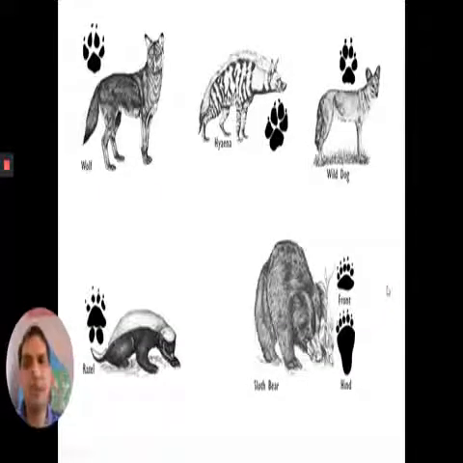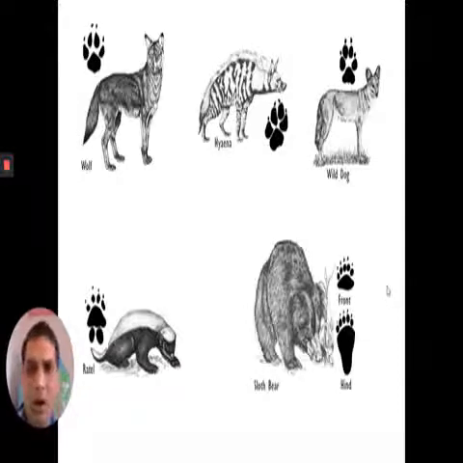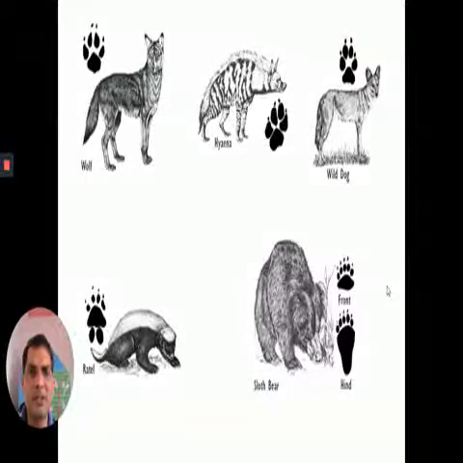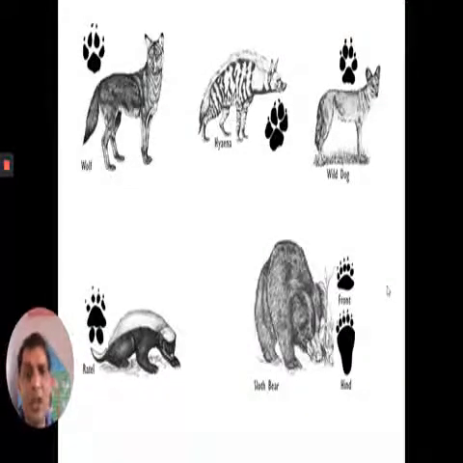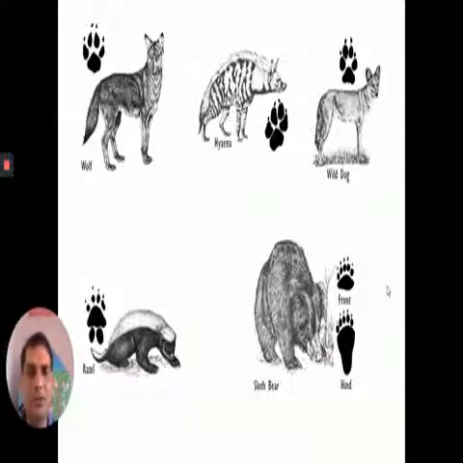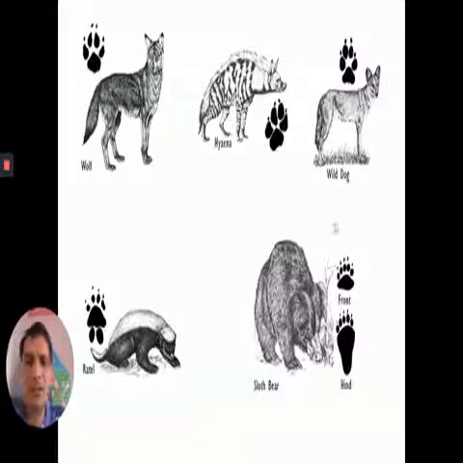For example, if we take the example of the pug marks of wild animals, different animals have different kinds of pug marks, so we are able to identify which pug mark belongs to which animal species. Then only we can try to find out the presence or absence of the species. Then only we can interpret these indirect signs.